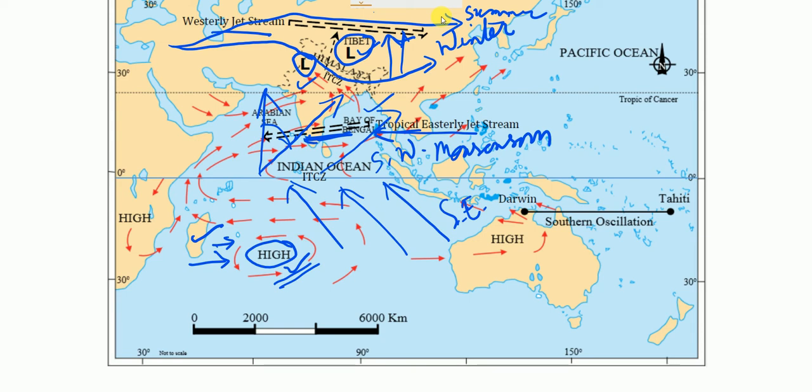Apart from these, I think it is on page number 30, it has also been noticed that changes in the pressure conditions over the southern oceans, the ocean surrounding the Antarctica, also affect the monsoons. Normally, when the tropical eastern South Pacific Ocean experiences high pressure, I will show you one diagram.